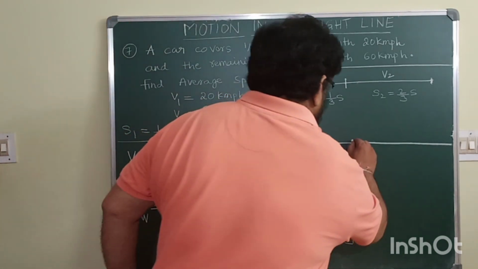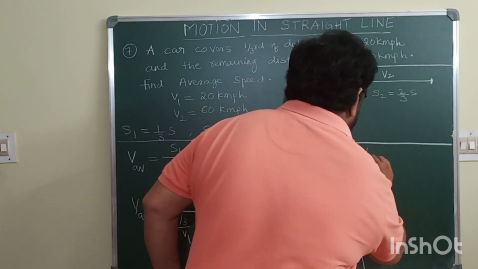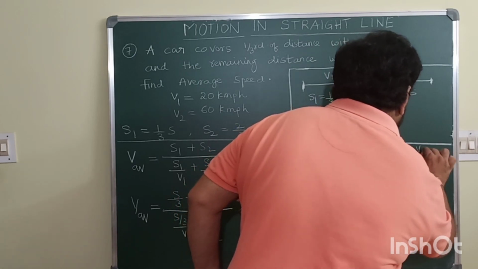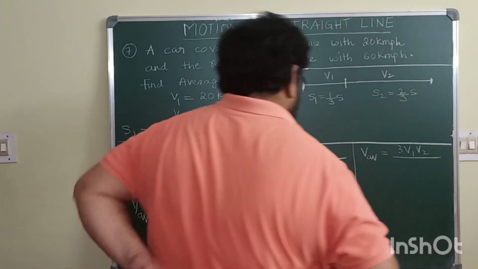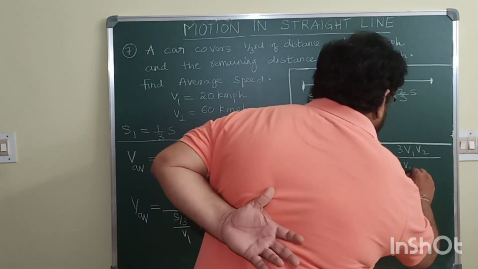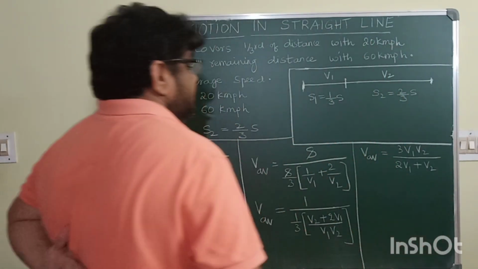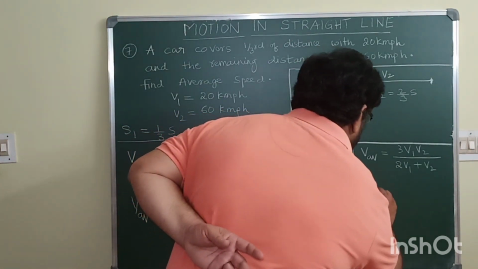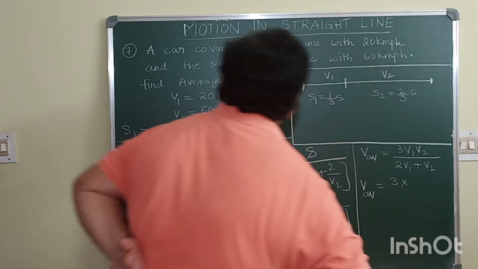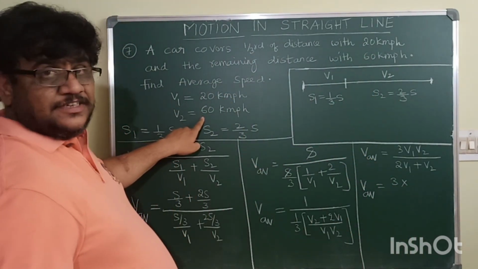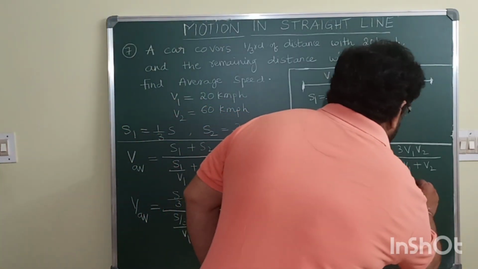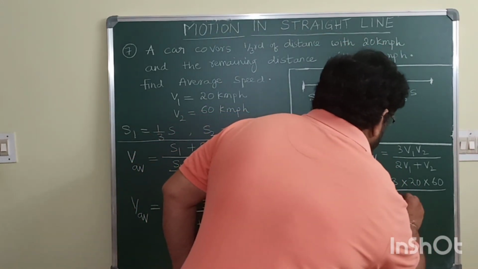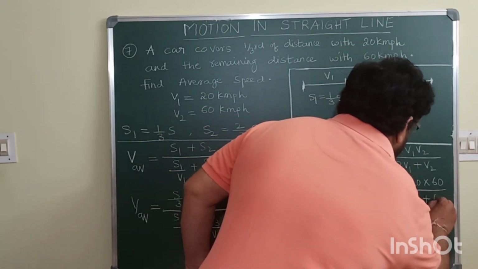So finally what you will get, the formula for average speed in this situation? You will get 3 V1 V2 whole divided by 2 times of V1 plus V2. So V average will be equal to 3 into V1 is 20, V2 is 60. Substitute. 20 into 60 whole divided by 2 into 20 plus 60.